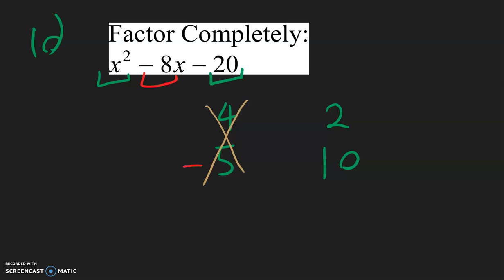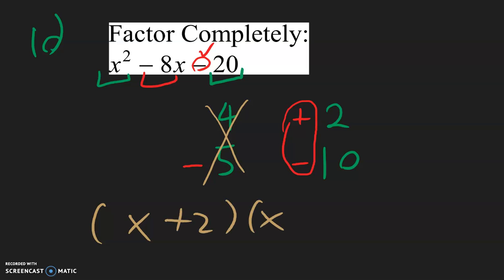So the bigger number needs to be negative because we're trying to get negative 8. Now negative 10 plus 2 is negative 8. So that works, and because that works, let's go ahead and multiply the signs. A positive multiplied with a negative is a negative, so that matches. So our answer is going to be x plus 2 and x minus 10.